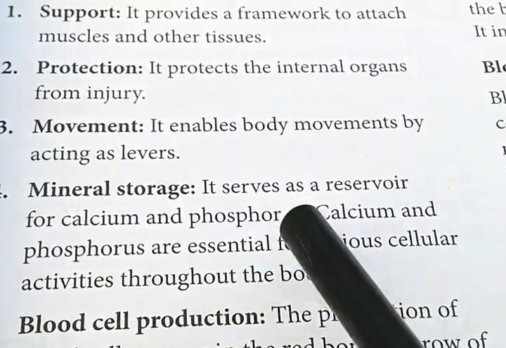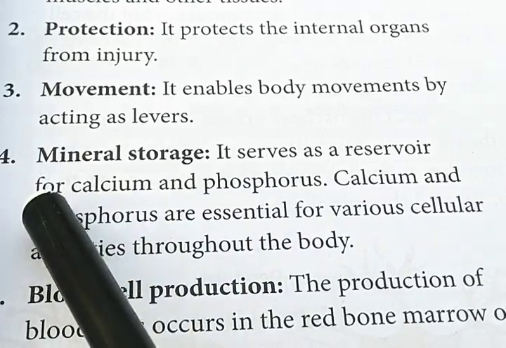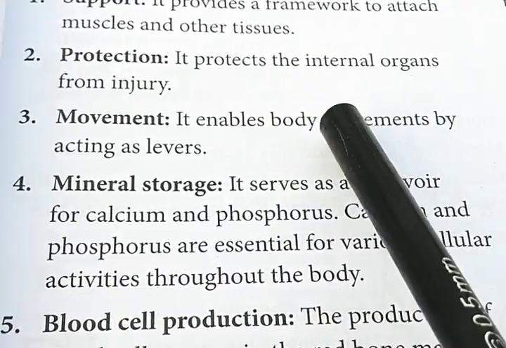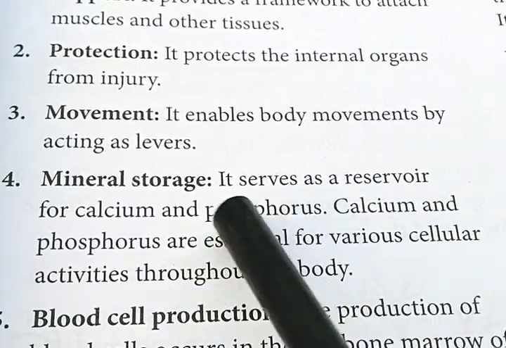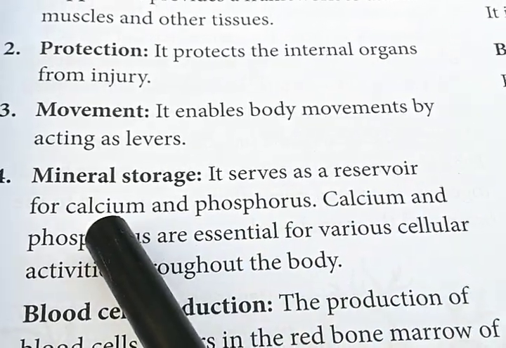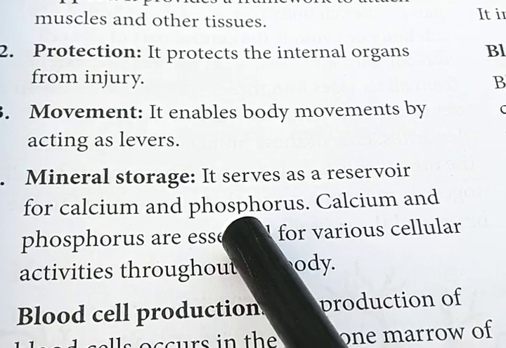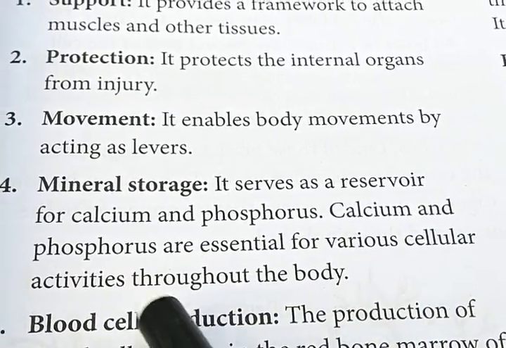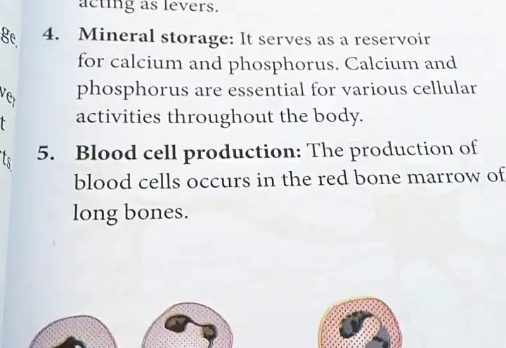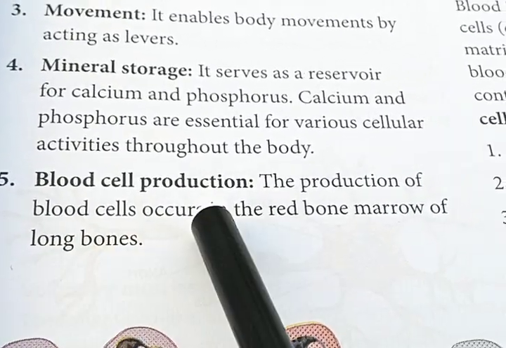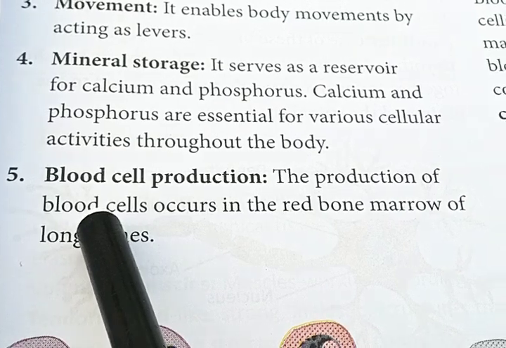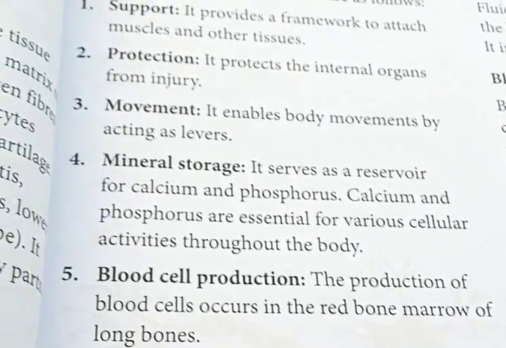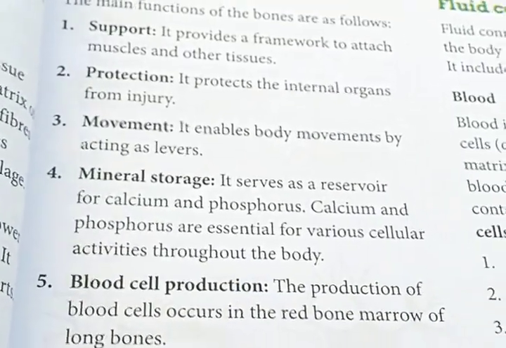Mineral storage: it serves as a reservoir for calcium and phosphorus, which are essential for various cellular activities throughout the body. Blood cell production: the production of blood cells occurs in the red bone marrow of long bones. These are the main functions of bones.